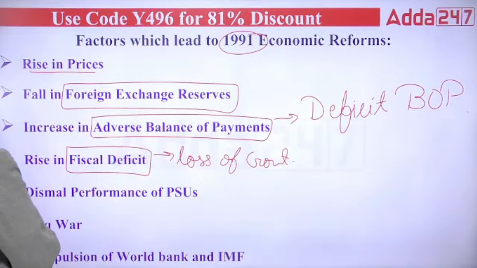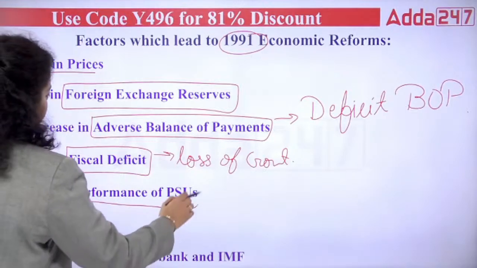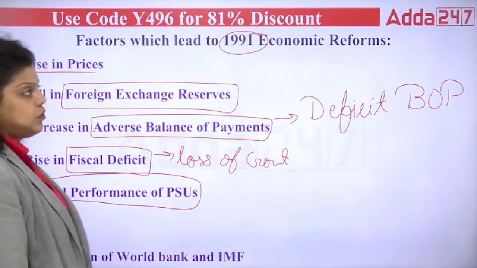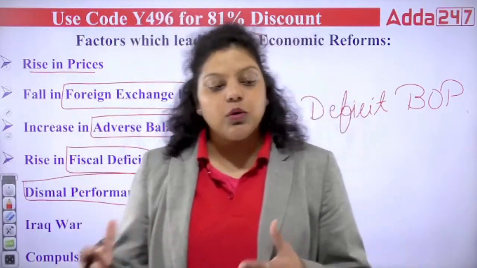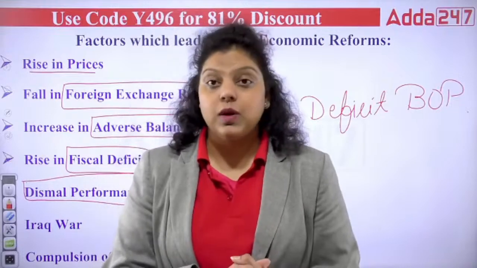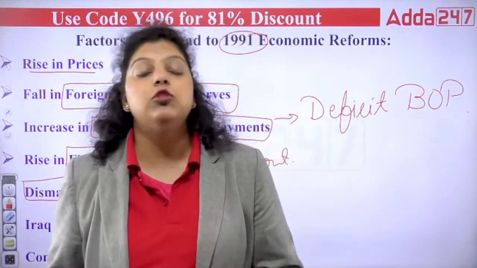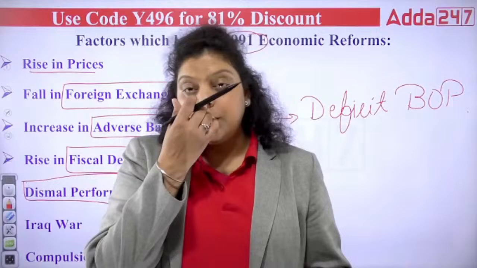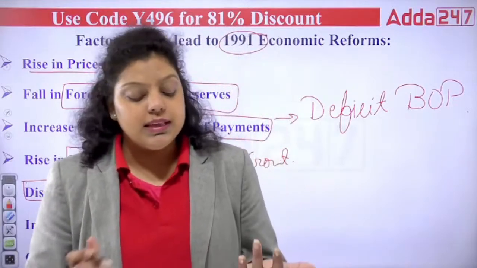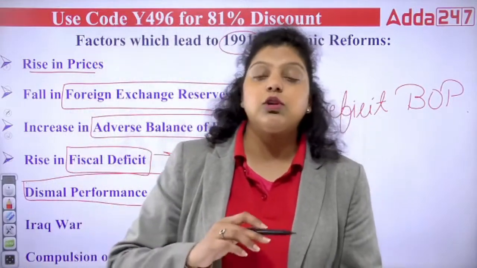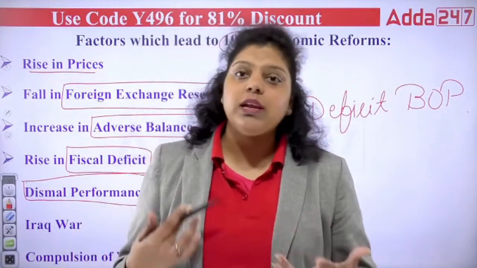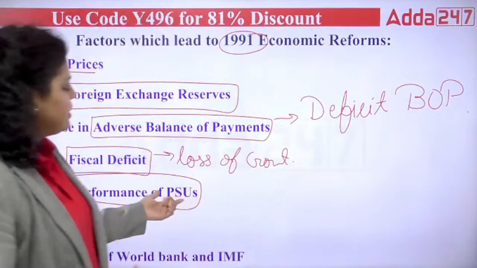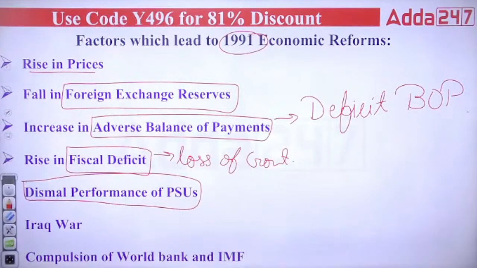After that, the dismal performance of PSUs. They were not performing as per the requirement because they didn't have money. Only state monopoly was there. Government was working in the country. Government didn't have money. Government was already under the burden of loans. So the public sector undertakings were not working properly. They were not able to give jobs to the people, not able to generate income, not able to produce goods and services. That's why inflation also increased. So the financial condition of public sector undertakings was very bad.